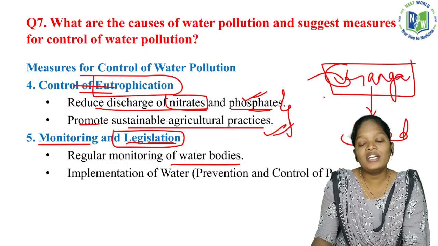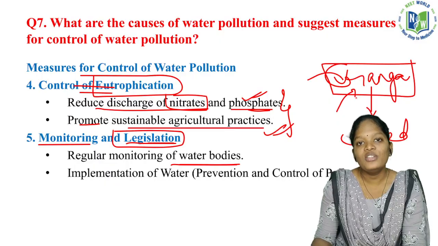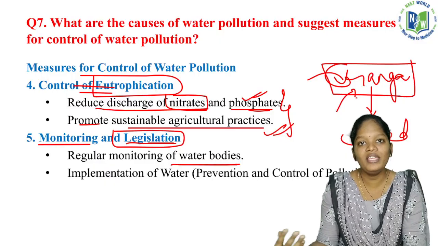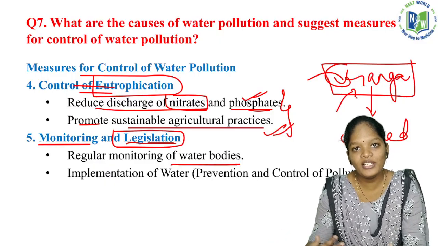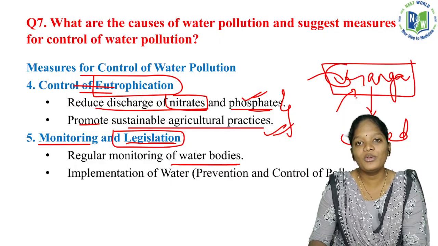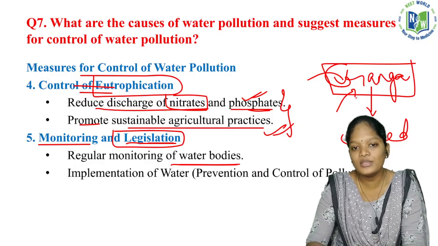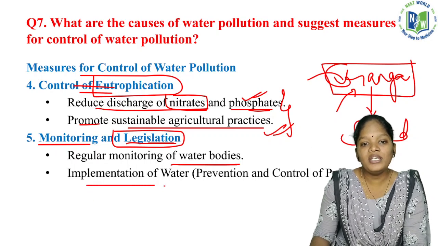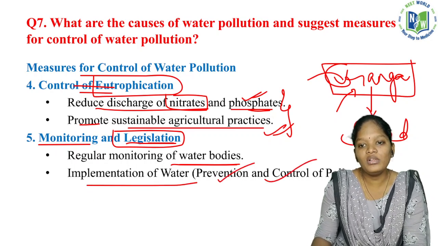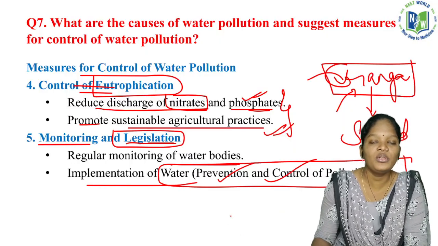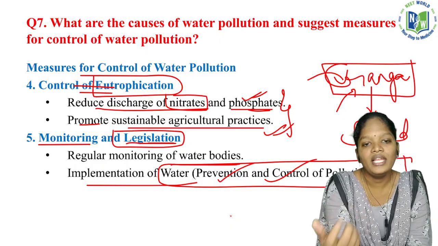But what is the condition now? If we bathe in the Ganga, all the waste and microorganisms in the Ganga will enter into the human. So now the Ganga is polluting humans whenever we bathe. It is a reverse condition. So we have to monitor all those water bodies, with implementation of water pollution prevention and control. This is the Water Act, prevention and control of pollution. These are all the legislation.